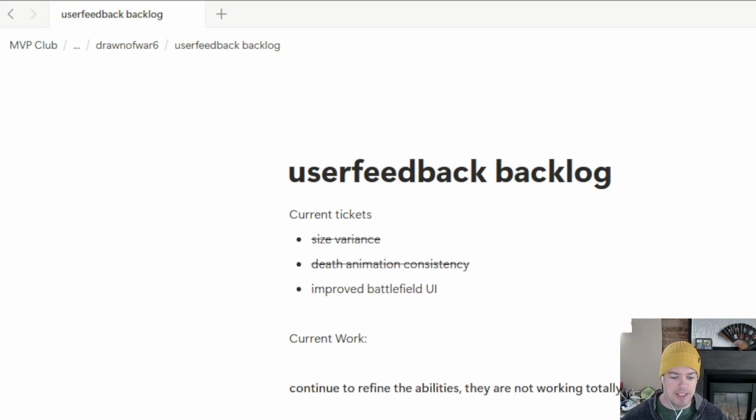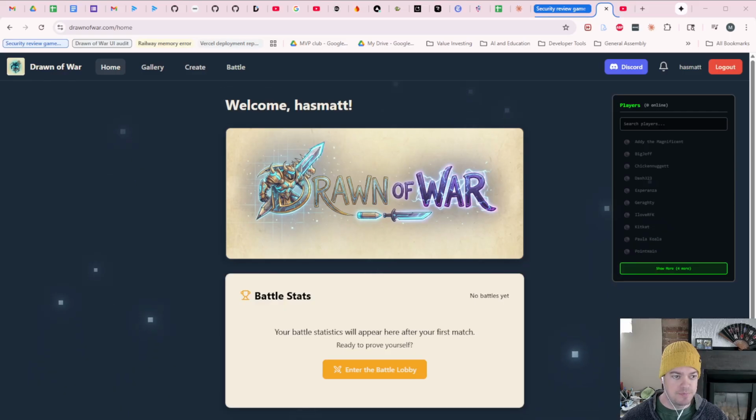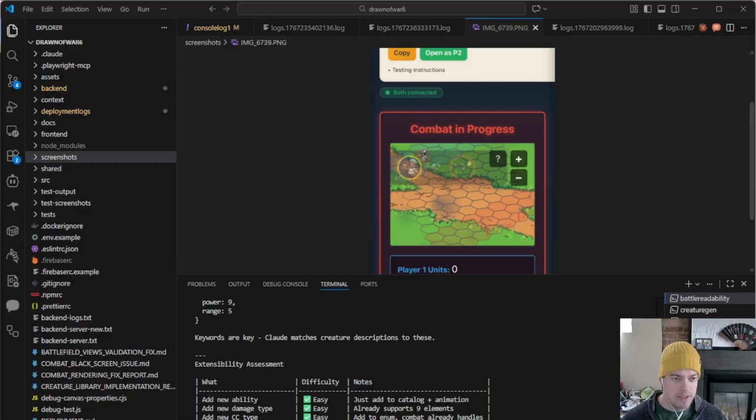One of the things I want to work on today is I don't really like how the players in the game panel looks. So I'm just going to screenshot this to begin with. And I'm going to throw that screenshot into my VS Code directory. So you'll see that in a second. But I'm just going to name it really quick. Player presence. And I'll just save that into a screenshot folder I have in my directory in VS Code. So let's go to VS Code.